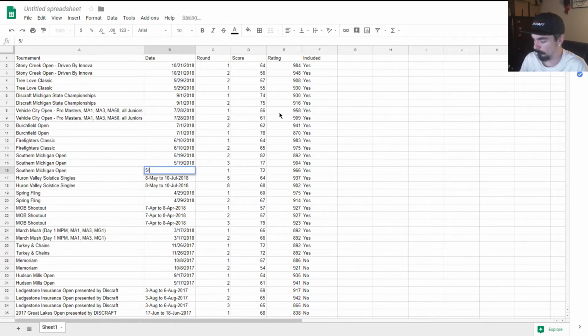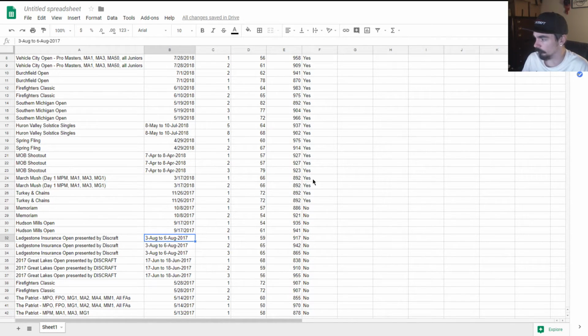One other important thing to note is when you get to previous year stuff. So this was August 3rd to August 6th. If I type in August 3rd and hit enter, it's going to default to the current calendar year. So you want to make sure that you put in the correct year.